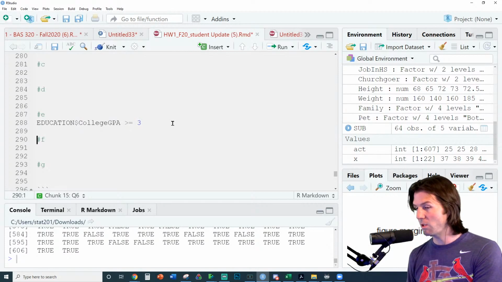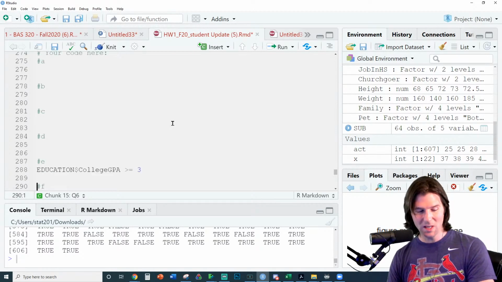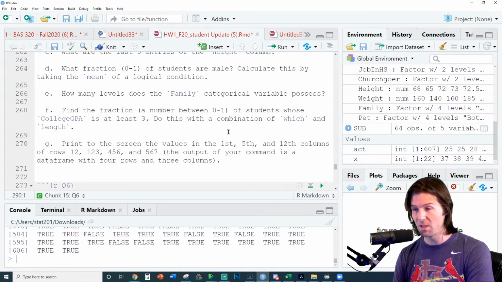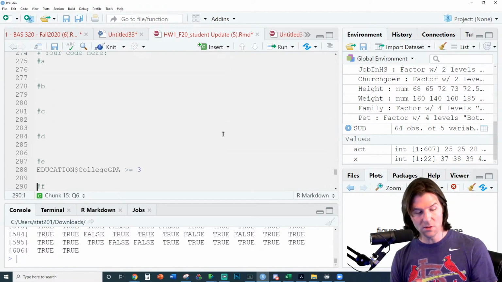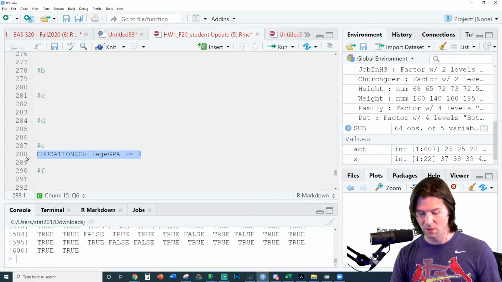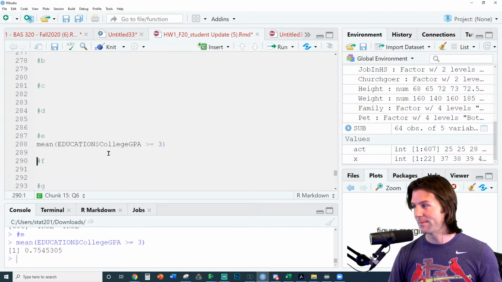So this gives us a logical vector now, which is going to be trues and falses. Now, we want the percentage. It says to do it a more complicated way than we have to, but find the fraction of students whose college GPA is at least 3.0. Do this with a combination of which and length. Here's the easiest way to do it. You ready? This makes it super easy. We can just do it this way. We go here to mean, and that's the answer.